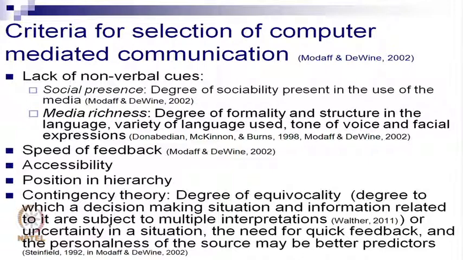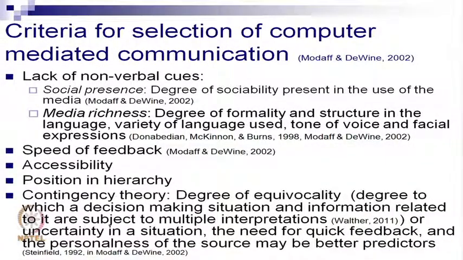Some criteria for selection of computer mediated communication. One is the lack of non-verbal cues. Now we know that there are no non-verbal cues, and knowing this fully well, we still choose to use computer mediated communication. Some of the aspects here: one is social presence.